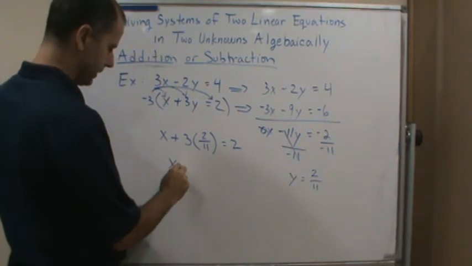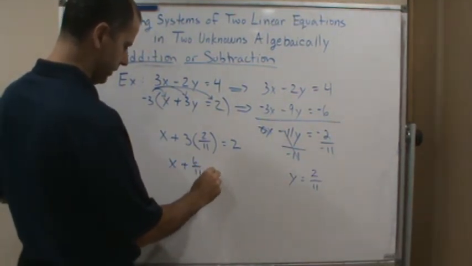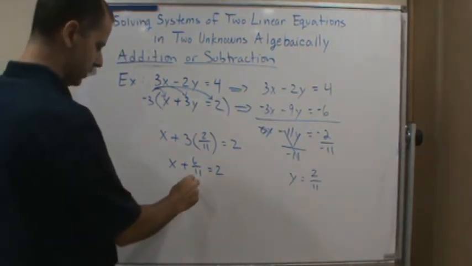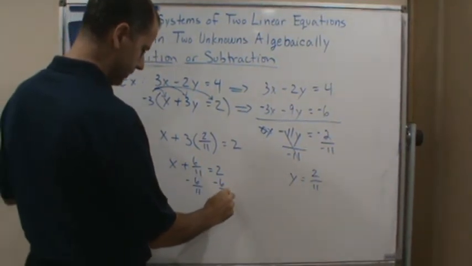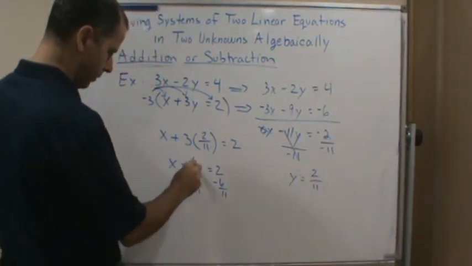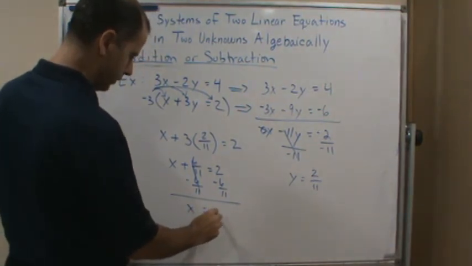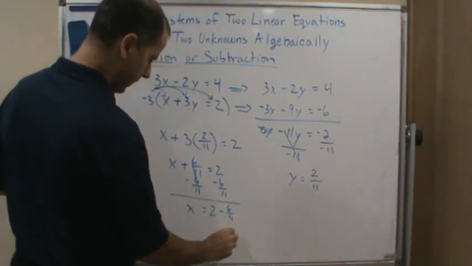And so x plus 6/11 equals 2. And so now I'm just going to subtract 6/11 from both sides, right? And when I add down, I get x equals 2 minus 6/11.